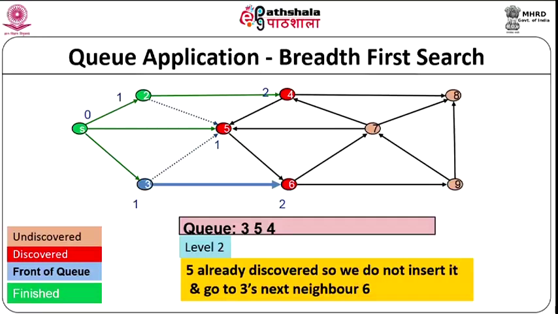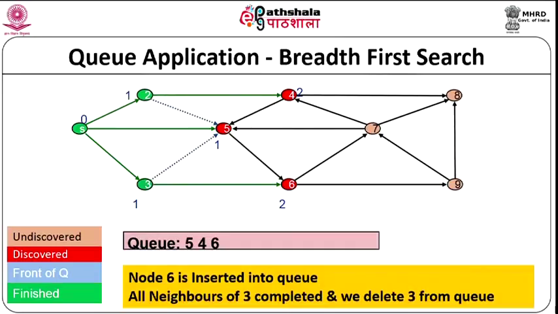Now, 2's neighbors are over. So, all neighbors of 2 have completed. So, we delete 2 from the queue. That is what we have done here. So, up to this point S is over, 2 is over. Now, we have to take the element in the front of the queue, which is 3. So, start processing node 3, which is in front of the queue, and we go to its neighbor.